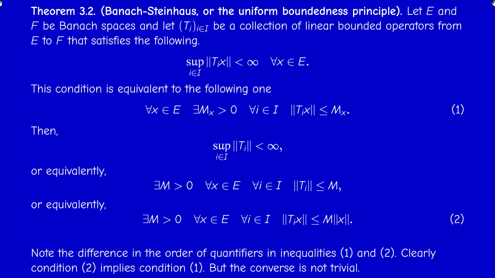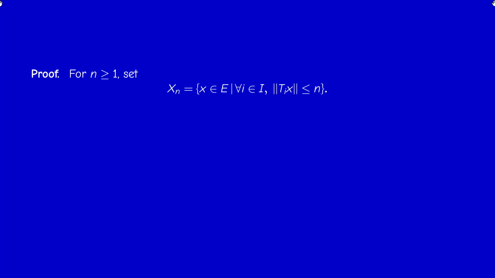Okay, so let us go to the proof. Consider for each positive integer n the set capital Xn of all elements small x in the source space E such that the norm of Ti of x is less than or equal to n for every i.